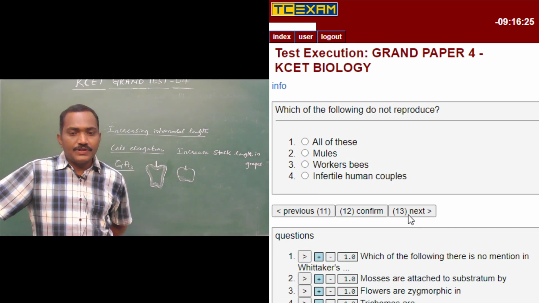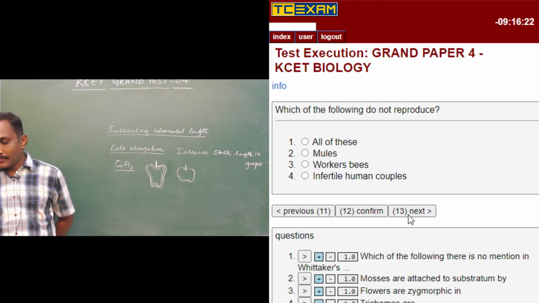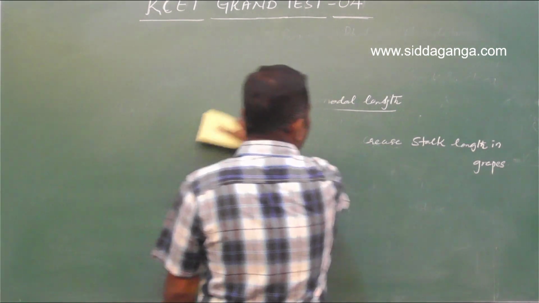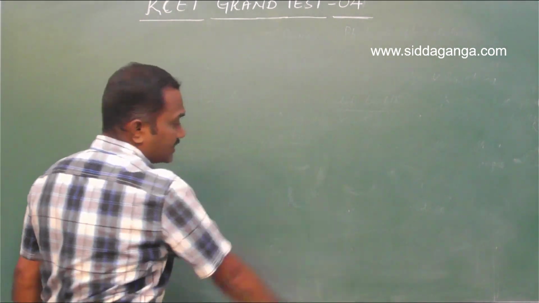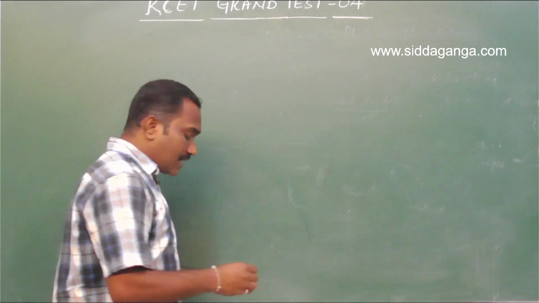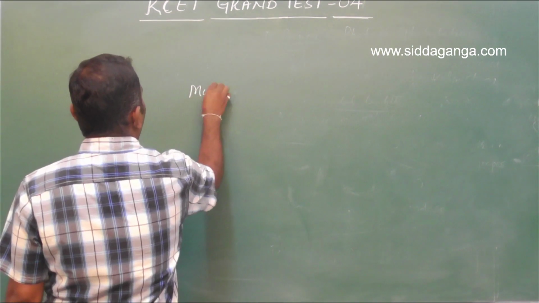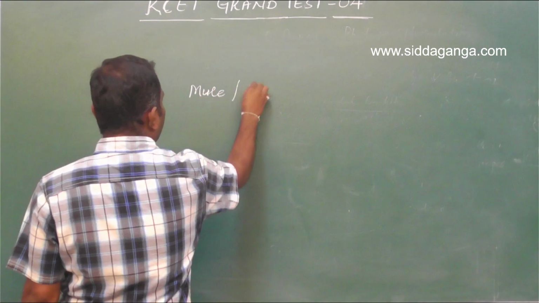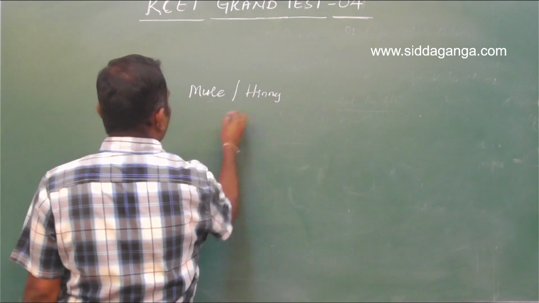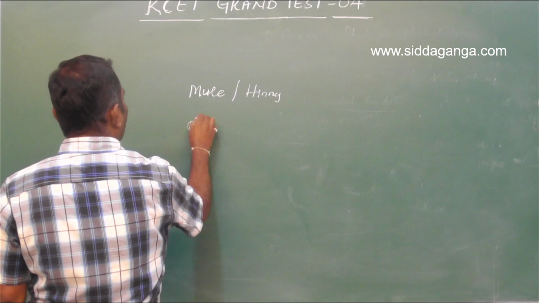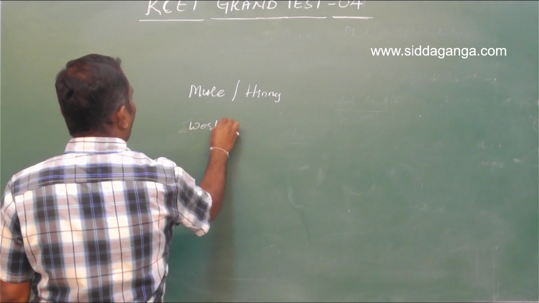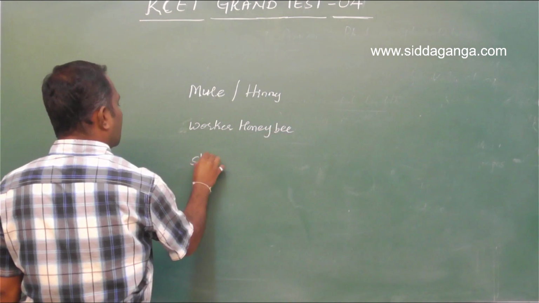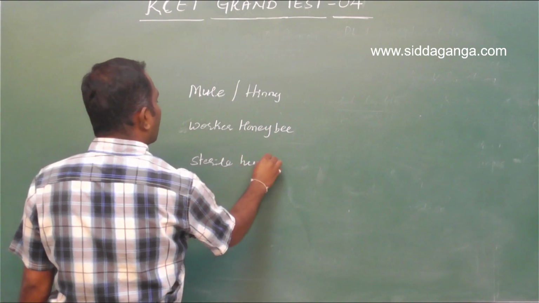Question number 12. Which of the following do not reproduce? Reproduction is the characteristic feature of all living organisms except in sterile organisms. So there are certain sterile organisms such as mule, or it may be hinny, worker honeybees, and sterile human couple, humans.